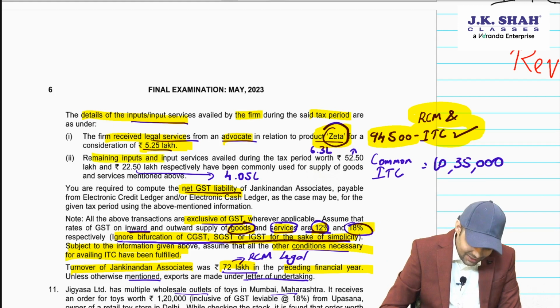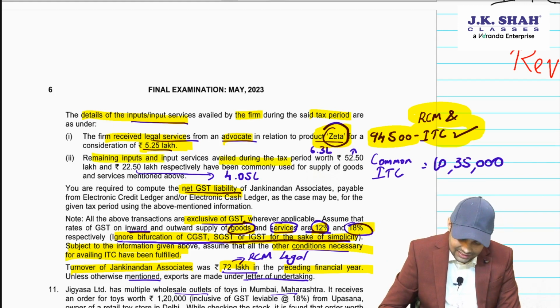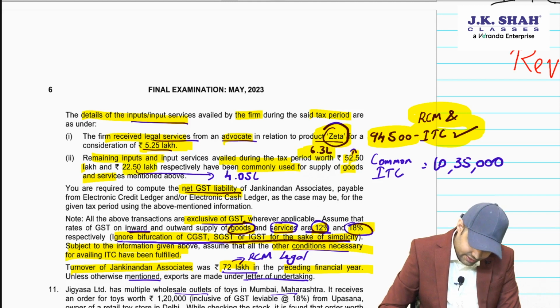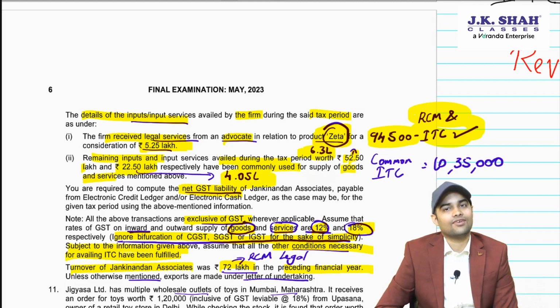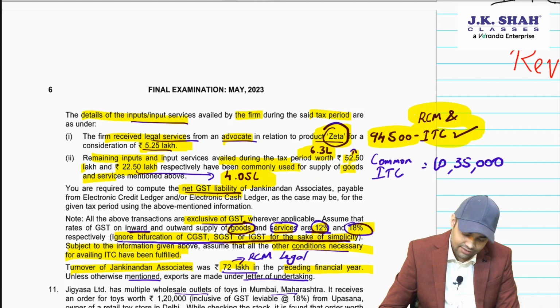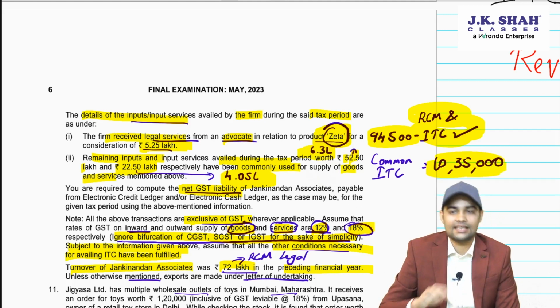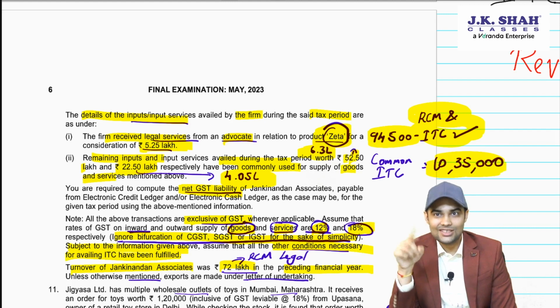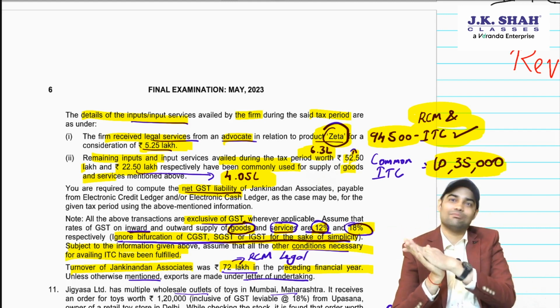Okay. Remaining input and input services availed during the tax period, 52.5 lakh and 22.5 lakh have been commonly used for supply of goods and services. So inputs is 52.5. So 52.5 you'll apply 12%, which comes to 6.3 lakhs. And 22.5 you'll apply 18%, which comes to 4,05,000. So 6.3 plus 4,05,000. Common input is 10,35,000. Now 10,35,000 you will do E by F. That much you will reverse. Balance will be eligible.